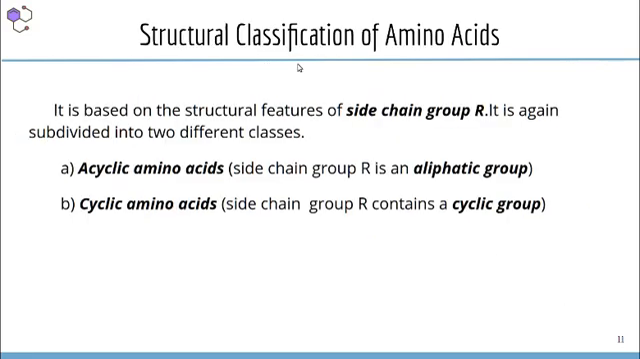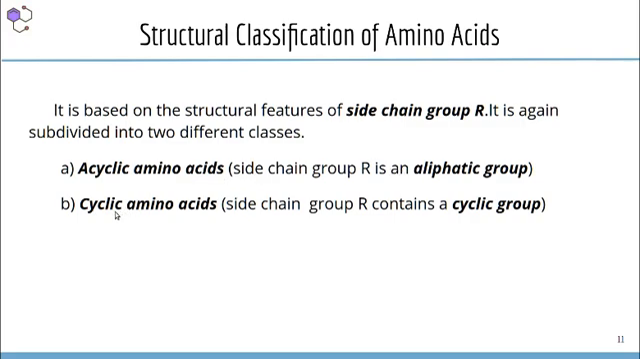Now let us know about the structural classification of amino acids. It is actually based on the structural features of side chain group R. Based on the structural features of side chain group R, it is again divided into 2 different classes, that is acyclic amino acids and cyclic amino acids. Acyclic amino acid is based on the side chain group R. If the side chain group R is aliphatic group, that means aliphatic means open chain. If the side chain R group is an open chain or aliphatic group, that type of amino acid is known as acyclic amino acid. That means no ring is present in the side chain.